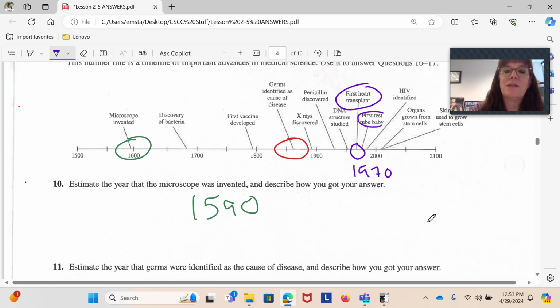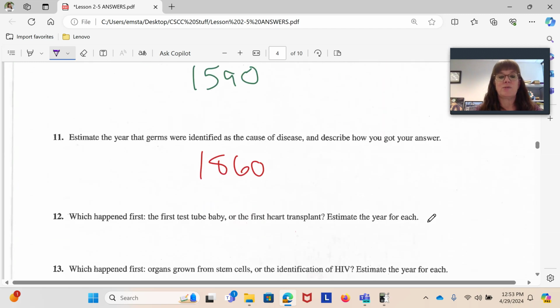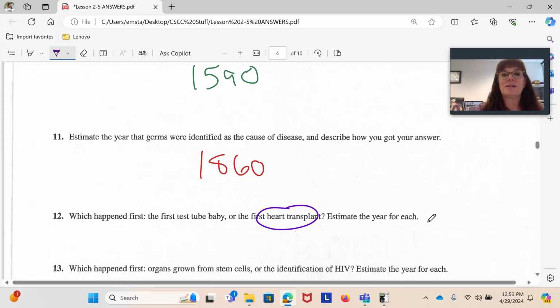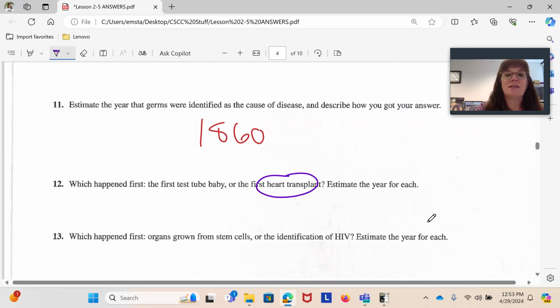First test tube baby is after that, so it's definitely going to be later. We might say 1980. And again, it's a rough estimate. So we know which one came first. The heart transplant came first. We estimated that to be around 1970. And we estimated the first test tube baby to be around 1980.